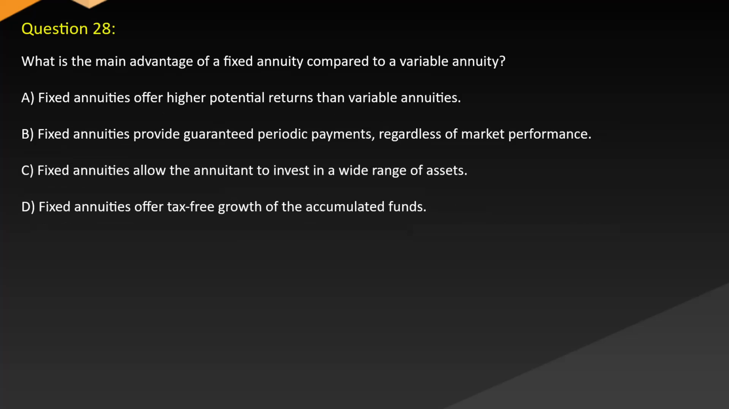Question 20. What is the main advantage of a fixed annuity compared to a variable annuity? A. Fixed annuities offer higher potential returns than variable annuities. B. Fixed annuities provide guaranteed periodic payments regardless of market performance. C. Fixed annuities allow the annuitant to invest in a wide range of assets. D. Fixed annuities offer tax-free growth of the accumulated funds.